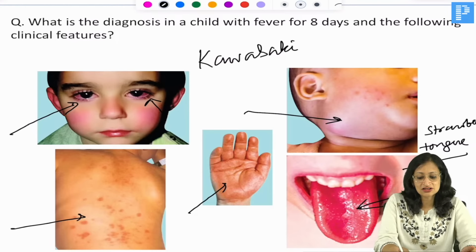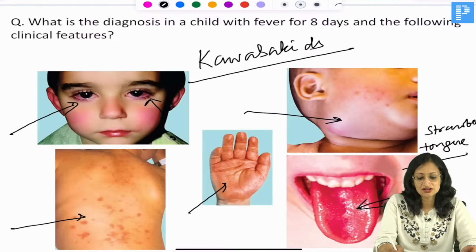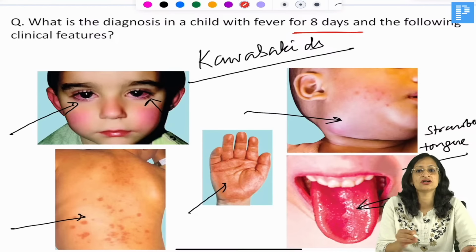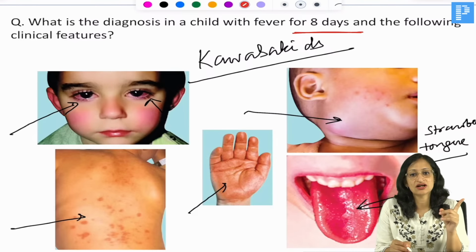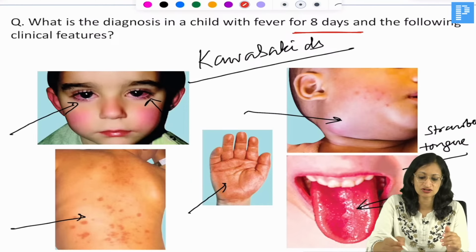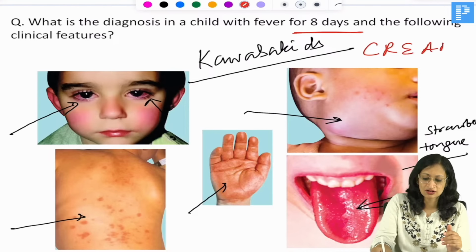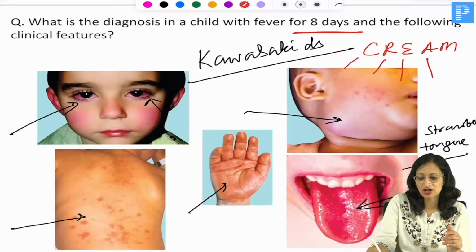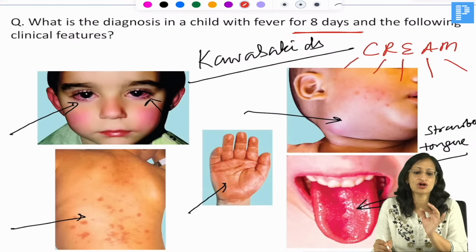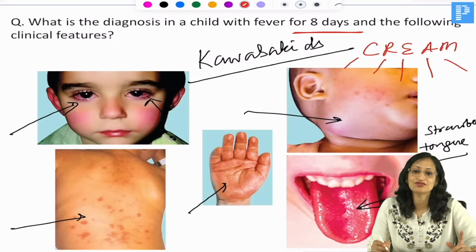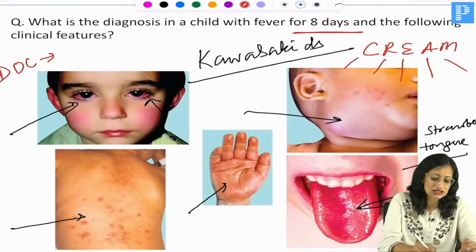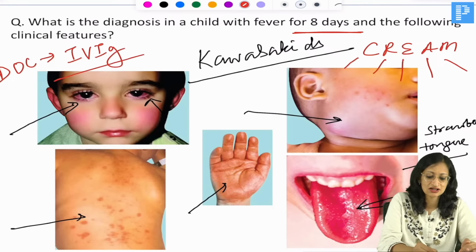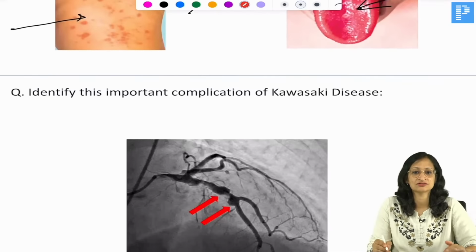So Kawasaki disease, you need fever for more than 5 days. Here you have fever for 8 days. So fever for more than 5 days with any 4 out of 5 features: conjunctivitis, which is bilateral non-purulent, rash, edema, erythema, adenopathy, mucosal involvement. So CREAM is the mnemonic: conjunctivitis, rash, edema, erythema, adenopathy and mucosal involvement. Any 4 out of these 5 features along with fever for more than 5 days is Kawasaki disease. Treatment of choice for Kawasaki disease is, yes, IVIG, and along with that of course we give aspirin.